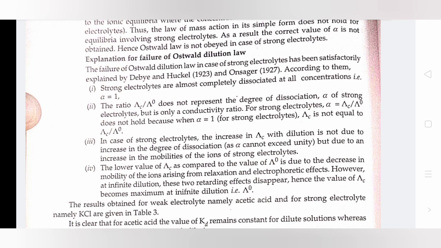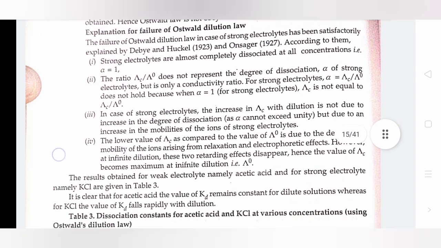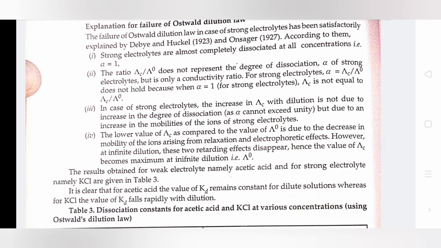For strong electrolytes, alpha equal to Λc divided by Λ0 does not hold, because when alpha equals 1, alpha is not equal to Λc divided by Λ0. In case of strong electrolytes, the increase in Λc with dilution is not due to an increase in the degree of dissociation but due to an increase in the mobility of the ions.